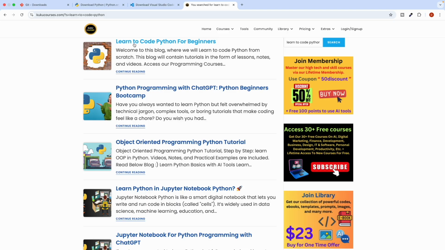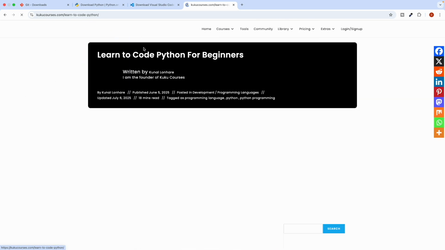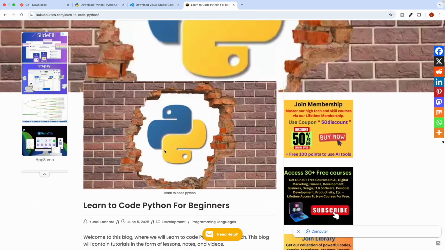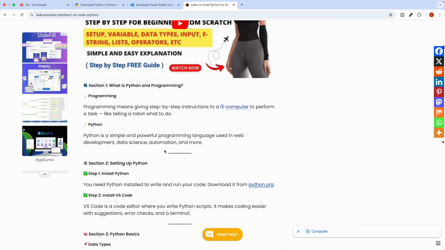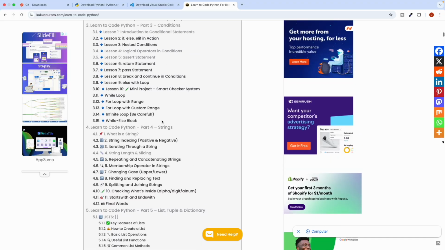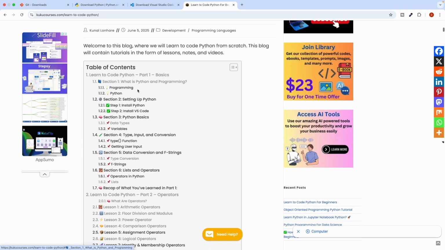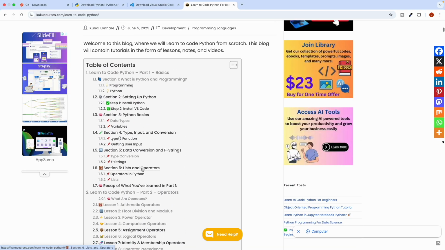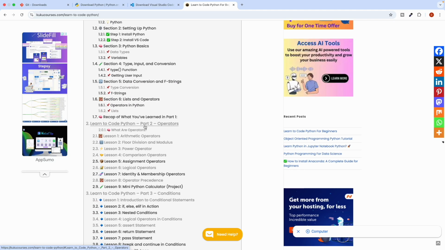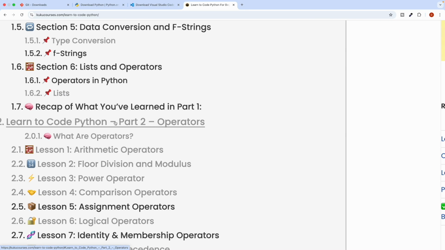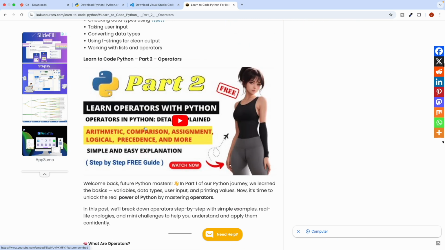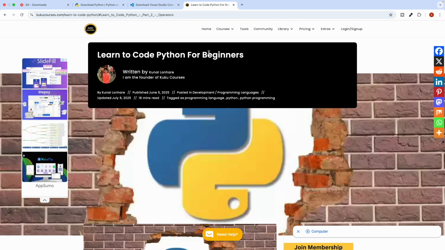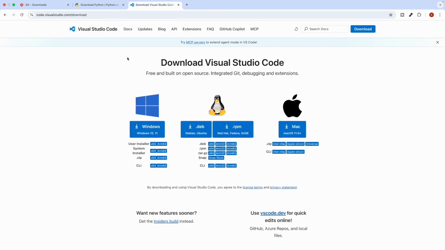You will see this article, learn to code Python for beginners, in case you don't know how to operate Python. This is a free guide we have provided, where we have created the Python guide in part 1, part 2, and each part has a video. For example, part 2 is related to operators. If you click on it, you will see the related video. That's pretty interesting, right? So make sure that you refer to this article.